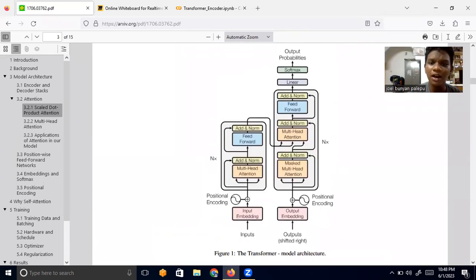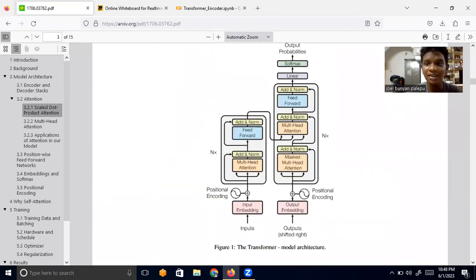So this is the famous diagram. This is the most important diagram. In this video, as I've told you, we are going to look at this encoder, and how we are actually able to understand the input sentence.